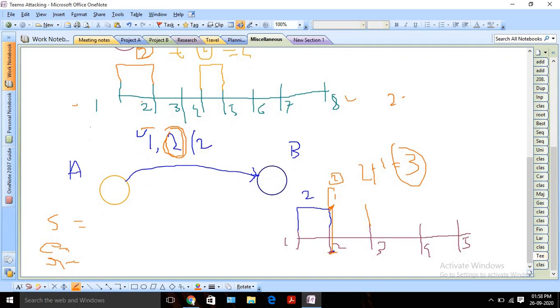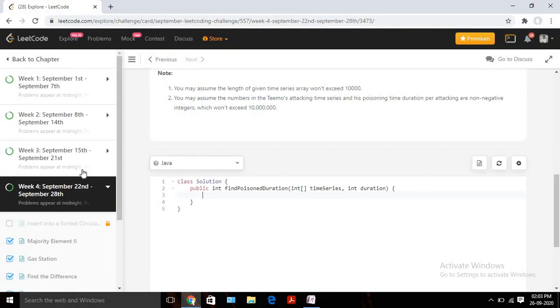Using this logic, I think we can easily solve it. So let's try to solve it using Java. Let's write the code quickly. As I already told you, I am going to use 3 variables. One is the start variable. It will start at 0.